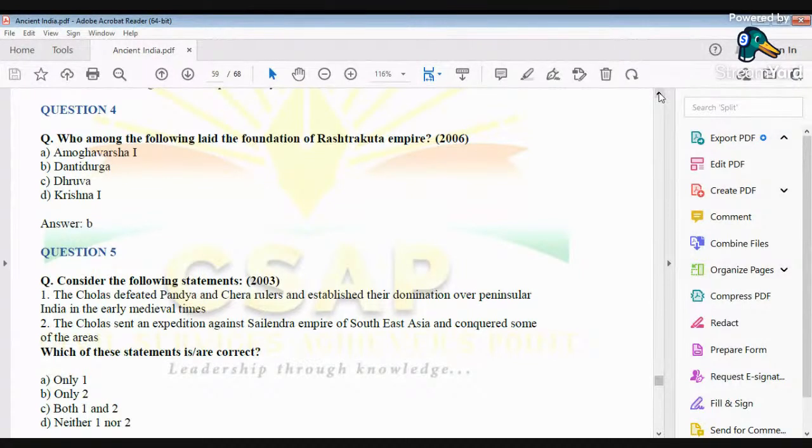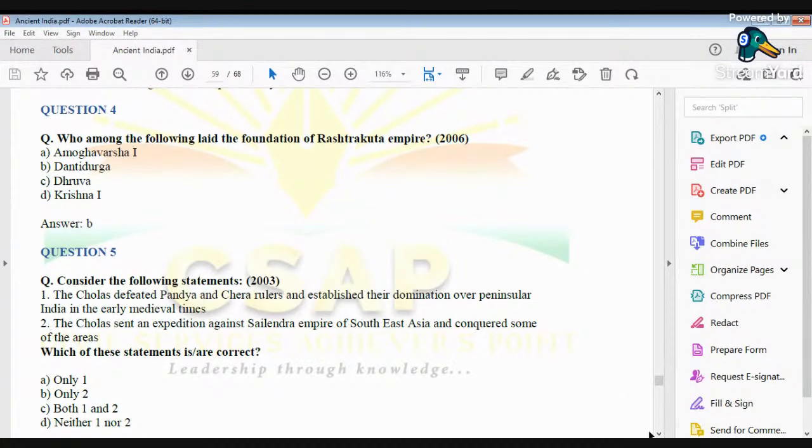Another very important king, Krishna the First, is important because he constructed what is known as the pinnacle of rock cut architecture in India. That is the Kailashnath temple, present in the Ellora caves. But he was also not the founder of the Rashtrakuta Empire. So the correct answer in this case would be Dantidurga, the one who laid the foundation of the Rashtrakuta Empire.